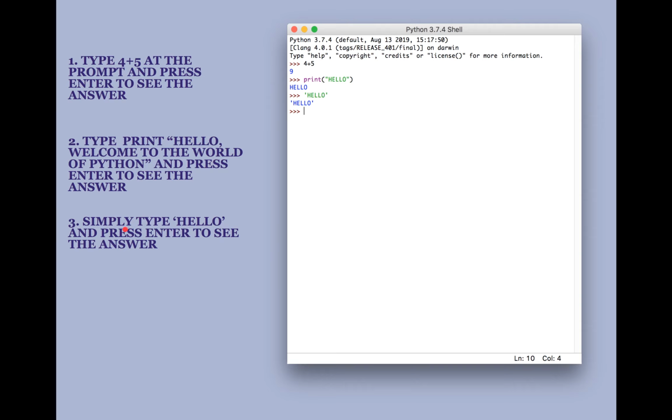The third operation is simply type hello. If you want to display hello as such, then it has to be given within single quotes. So here the third operation I have done at the prompt, single quotes hello single quotes, and press the enter key, that will display the answer here.